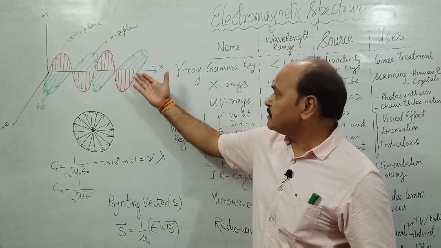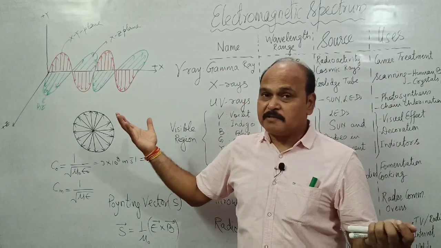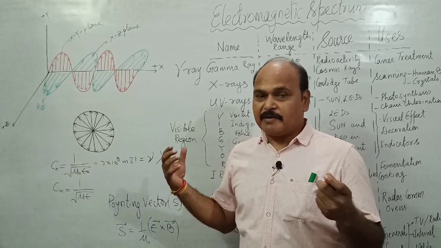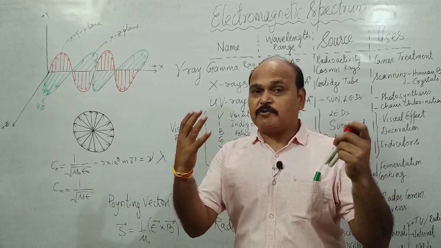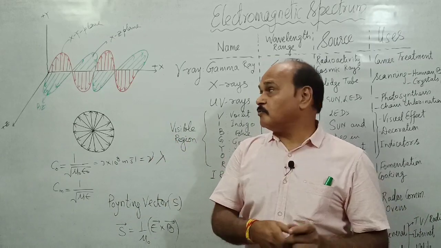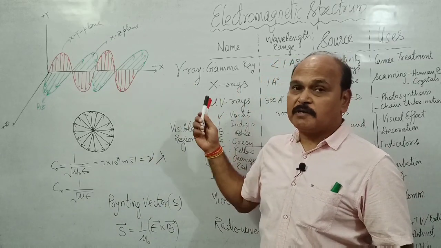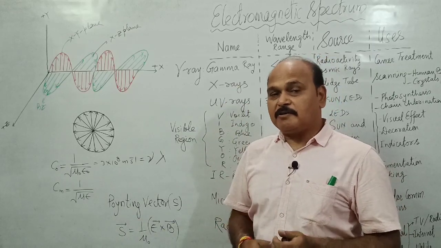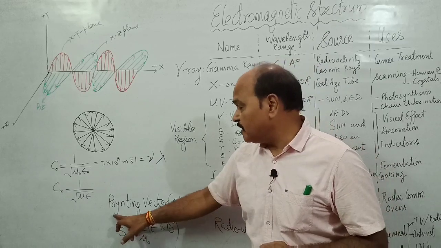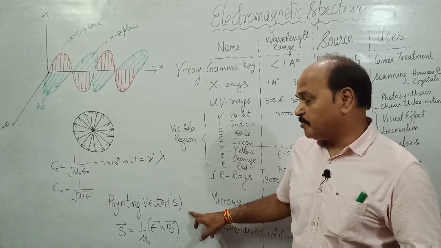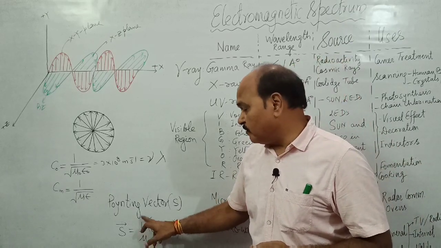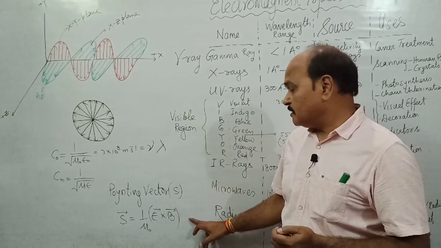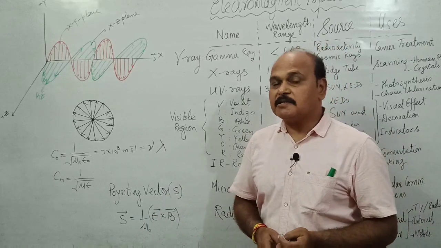As electromagnetic waves progress, say, along x-axis, what moves along x-axis? Energy moves. Through every progressive wave, energy moves forward, therefore through electromagnetic waves also, energy moves forward. And that energy flowing per second per unit area perpendicular to direction of propagation of wave is given by the Poynting vector. Mathematically, the Poynting vector is 1 upon mu naught, E vector cross B vector.